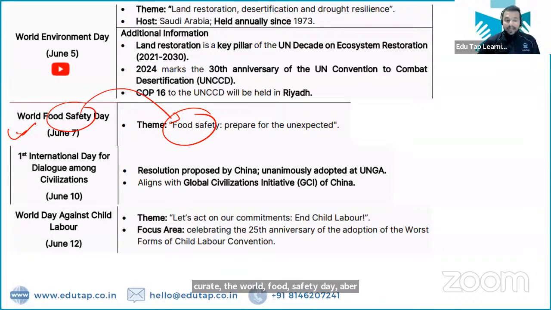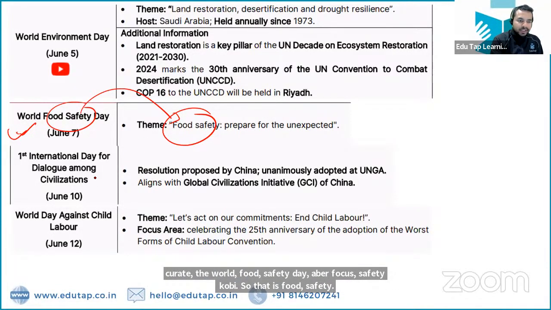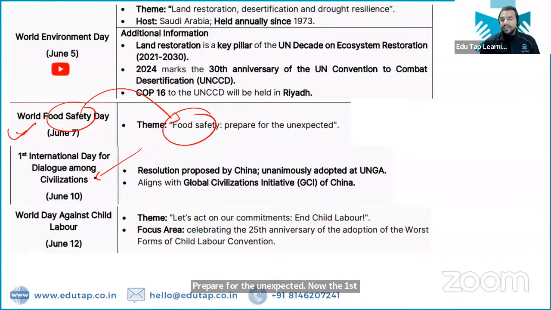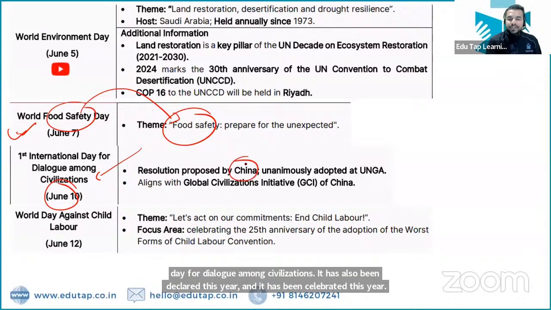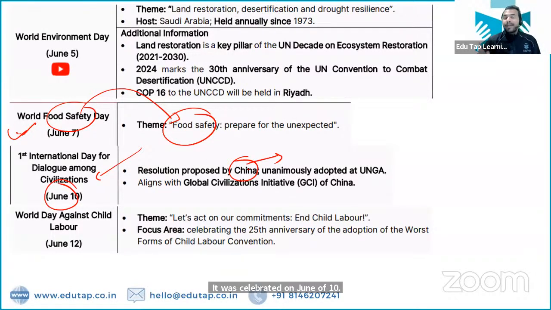Prepare for the unexpected. Now, the first International Day for Dialogue Among Civilizations has also been declared this year, and it was celebrated on June 10, and the resolution was proposed by China. China is the same country which has achieved that milestone of bringing lunar samples to the Earth, and also the same country which has won the Thomas and Uber Cup after defeating Indonesia.